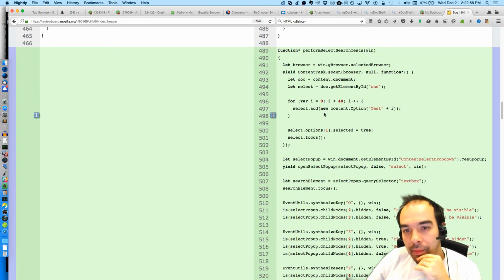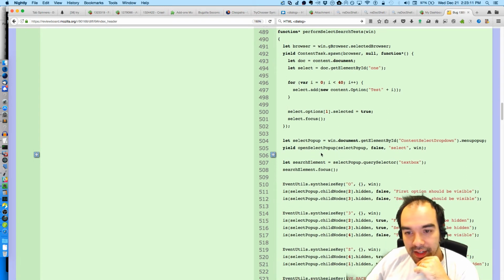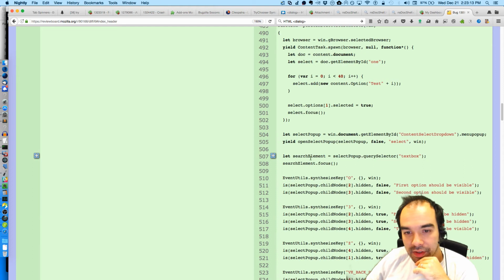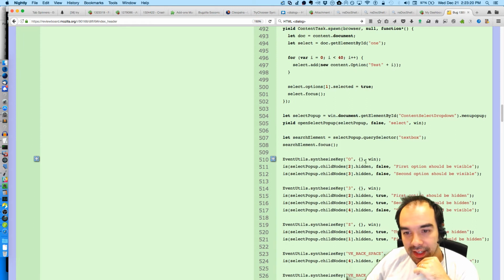And then he adds a whole bunch of options to the end of it, so that it's very long. He selects the first, or actually the second item, and then focuses the select, and then he opens it, and then he makes sure that there is a search field, and he focuses the search field. Then he starts synthesizing keys.